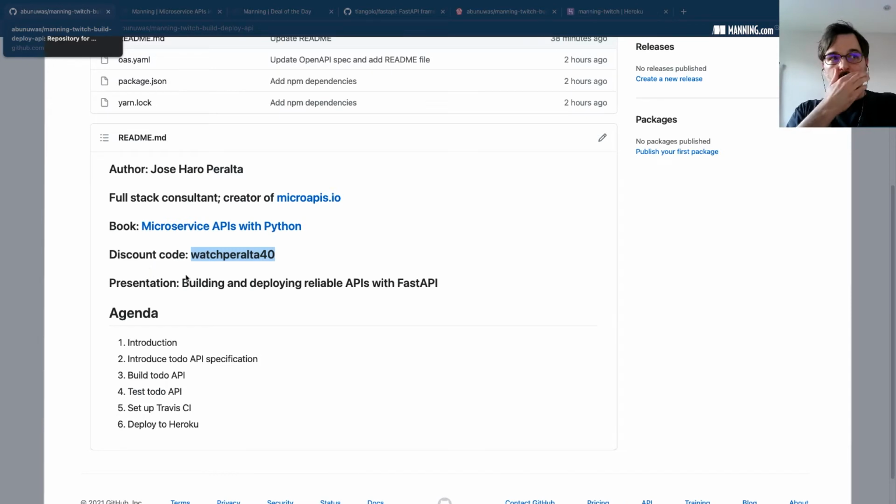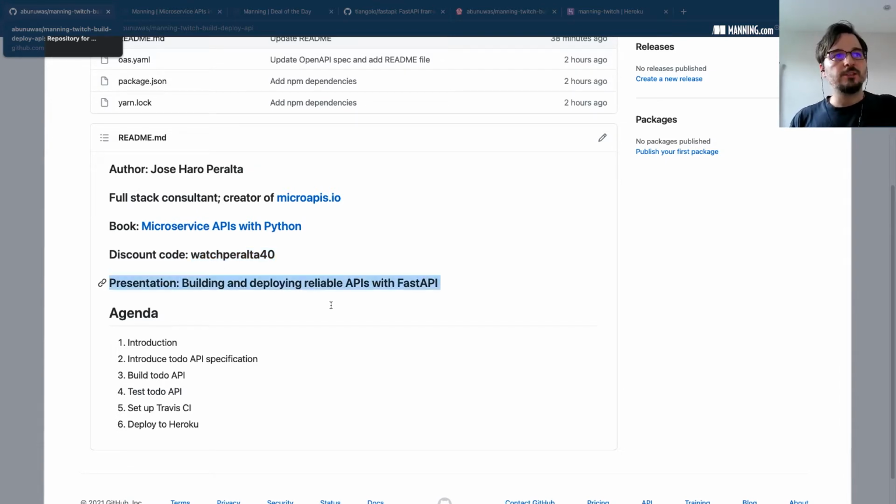Now, the presentation is titled Building and Deploying Reliable APIs with FastAPI. So FastAPI is an API development framework for Python, very popular at the moment. So we're going to build a simple API with FastAPI, and we are going to deploy the API to Heroku. We are going to set up also the continuous integration server with Travis, and the keyword here is reliable.